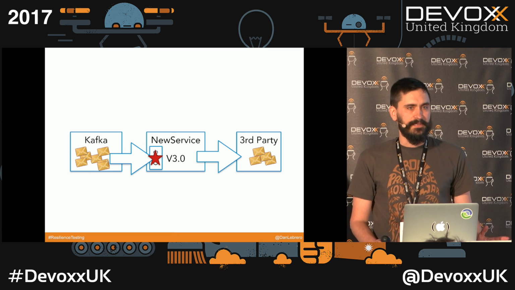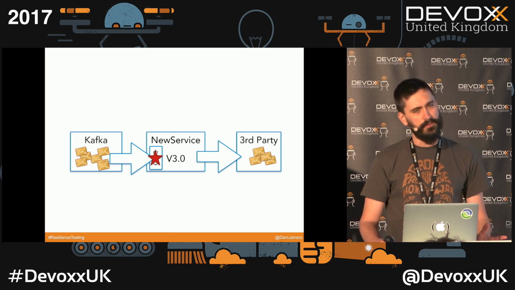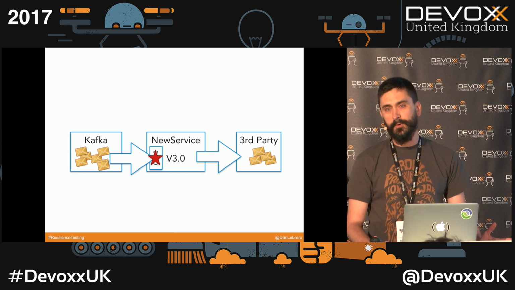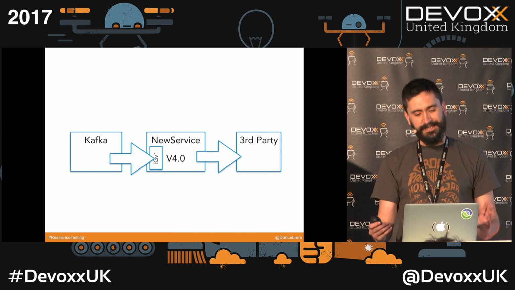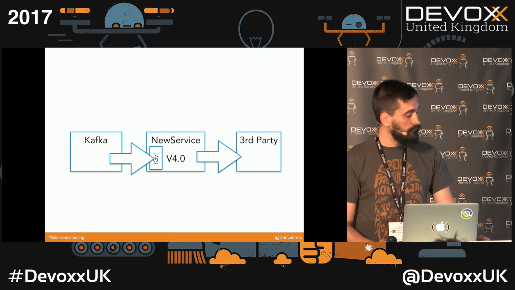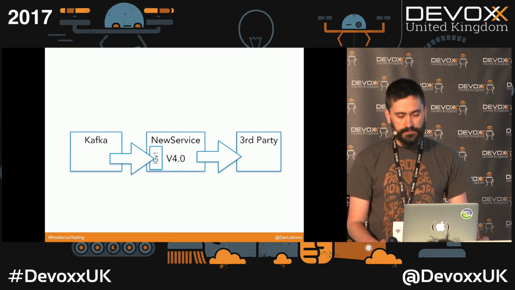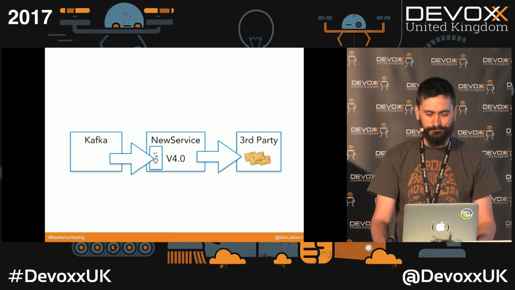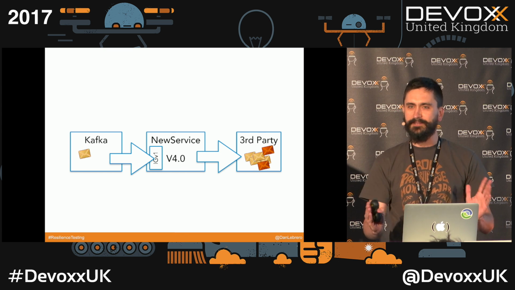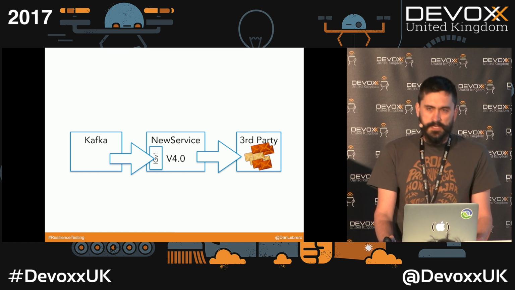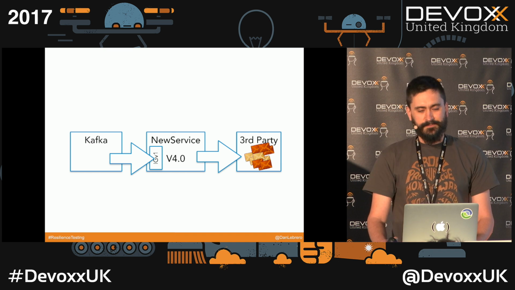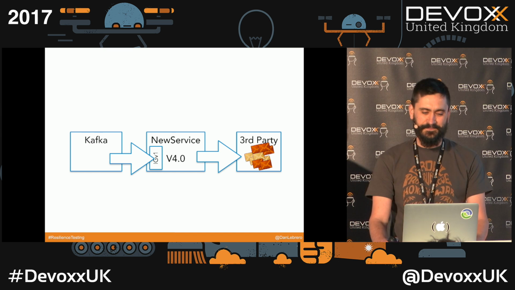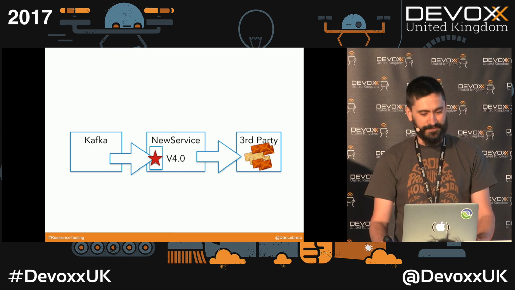So by now, you can understand that we were not very confident that this library was the right choice. So we did what any good development team will do. We decided to build our own, because we don't write any bugs. So we put the new version of the service into production, and everything was good for some days. And then somehow we managed to duplicate all the messages to that third party. So we looked at the logs, we did some thread dumps, some heap dumps, and we found a bug there. Yeah, big surprise, because we never write bugs.